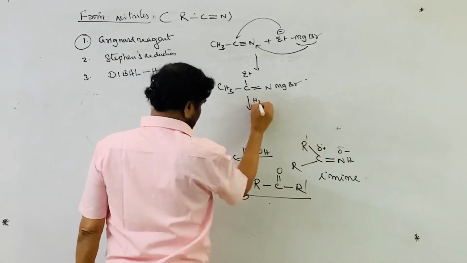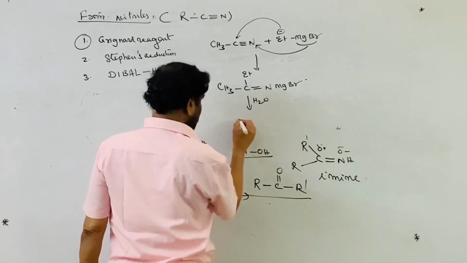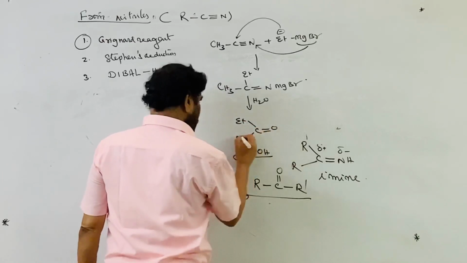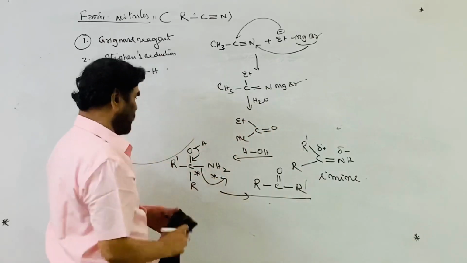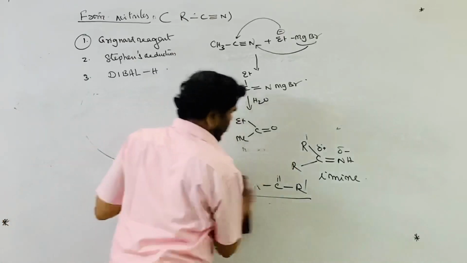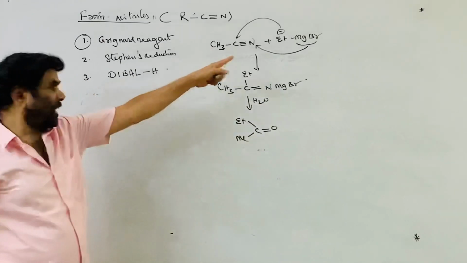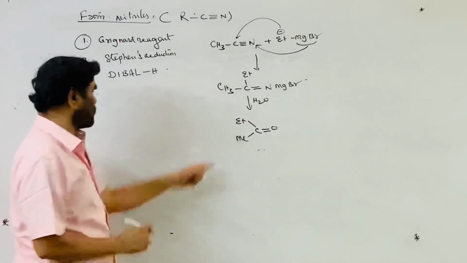On hydrolysis, you know the mechanism of the reaction, giving Et C double bond O Me. I have shown how the imine converts into this. So ethyl methyl ketone is prepared from methyl cyanide.